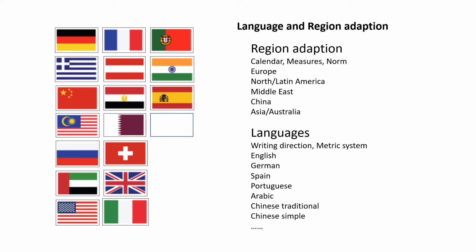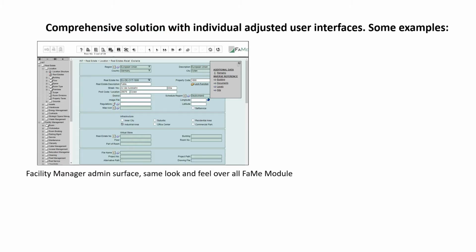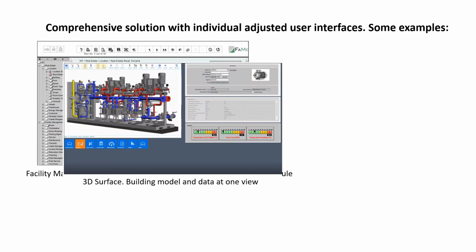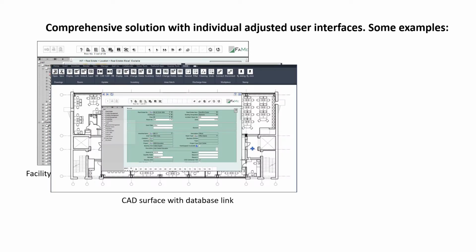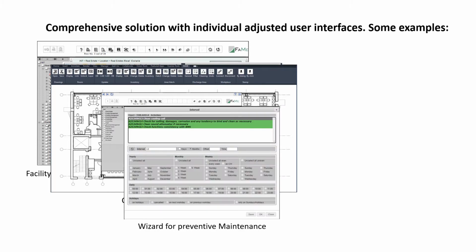The technical, infrastructure and financial modules are seamlessly integrated. FaMe supports more than 23 languages in 6 region adaptations. Not one surface concept can fit different user groups' requirements. FaMe offers different surfaces optimized for the particular user group.